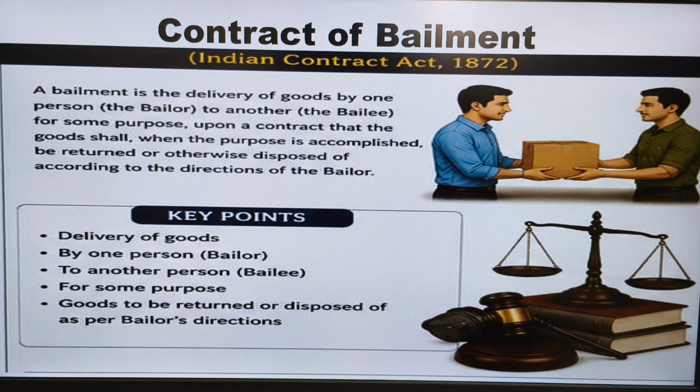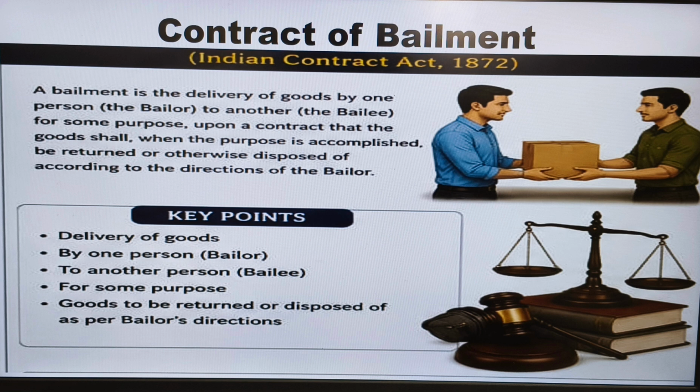First, there must be a delivery of goods. Second, the goods are delivered by one person called the bailor to another person called the bailee. The delivery must be for a specific purpose, and after the purpose is completed, the goods must be returned or dealt with according to the bailor's direction.